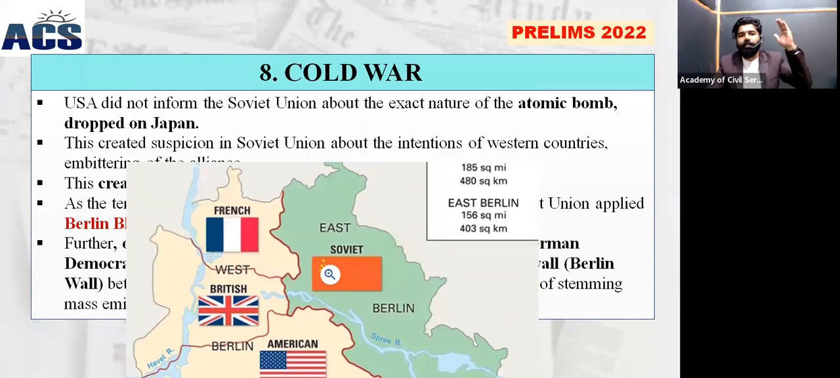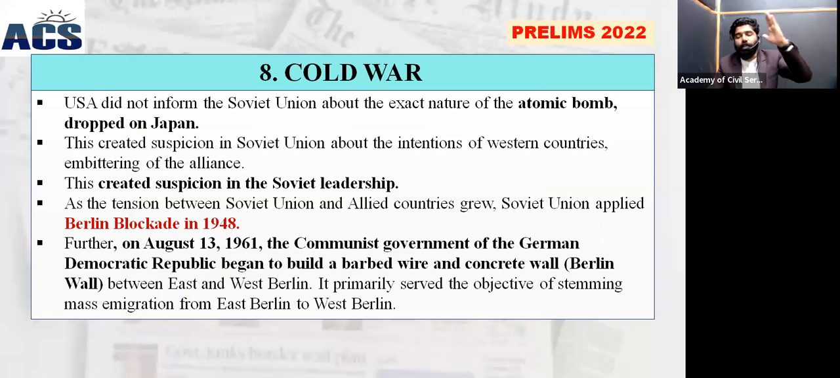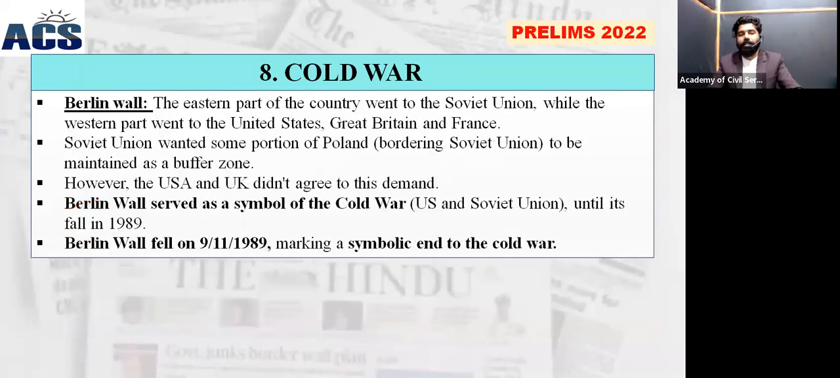The Berlin Wall was also a symbol of the division, a symbol of the Cold War. West Europe was controlled by the US and allied powers, and the Soviet Union was on the other side. So the Berlin Wall is a symbol of the Cold War. And finally, we know that towards the end of the 1980s and the 1990s, we saw the collapse of the Soviet Union, and the Cold War ended when the Berlin Wall also fell in that phase.